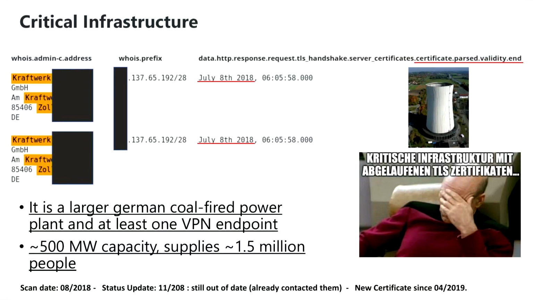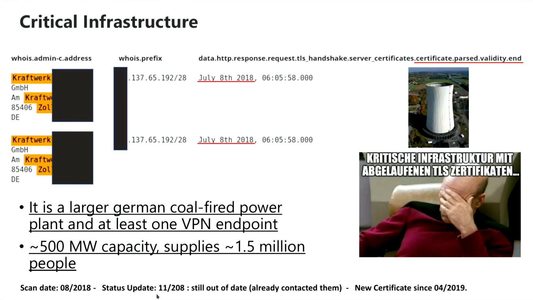So, and now we are looking. The scan date is from 2018, right? So, August 2018. And we can see the certificate became invalid in July. Okay, it's 1 month, it's okay, but in the end, it's a critical infrastructure with an invalid VPN endpoint certificate. Then I did a rescan.